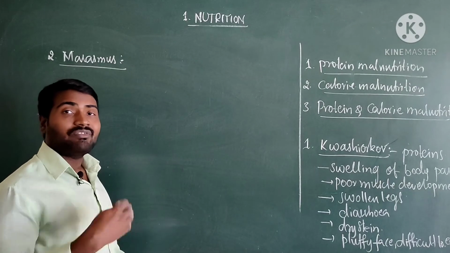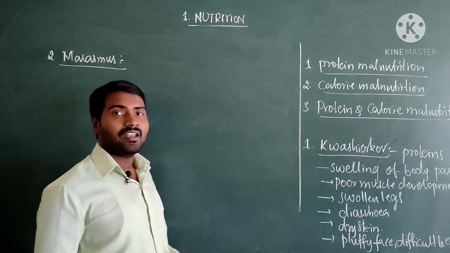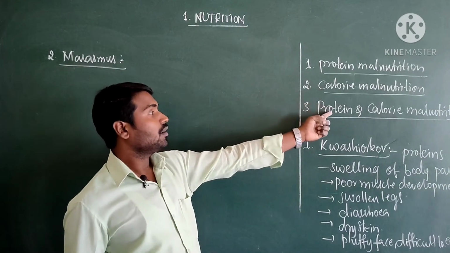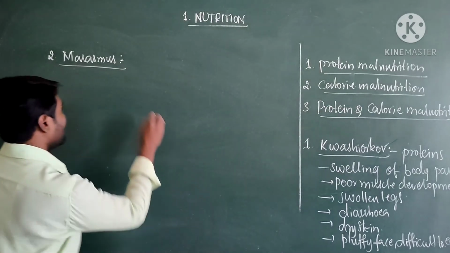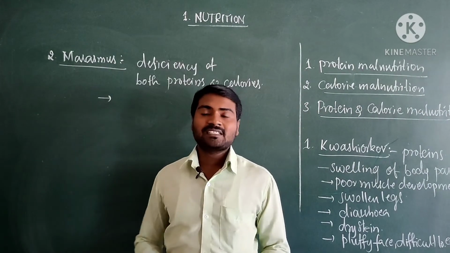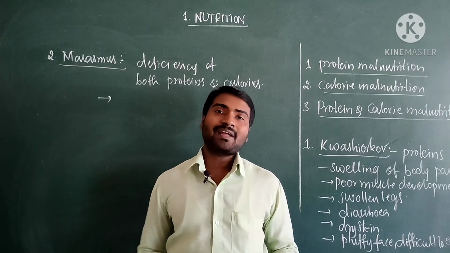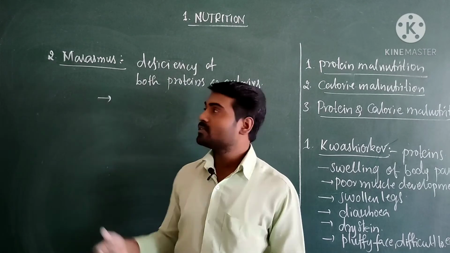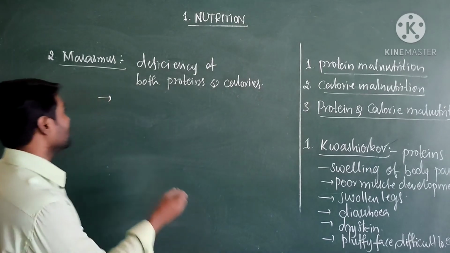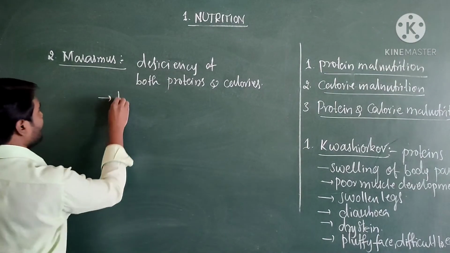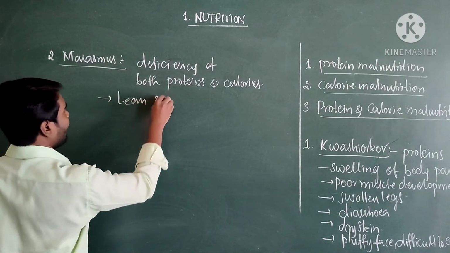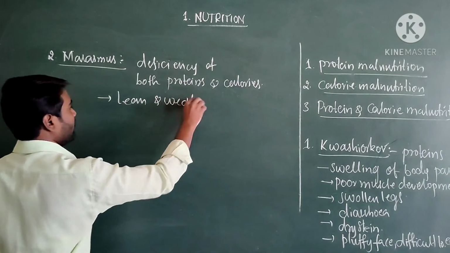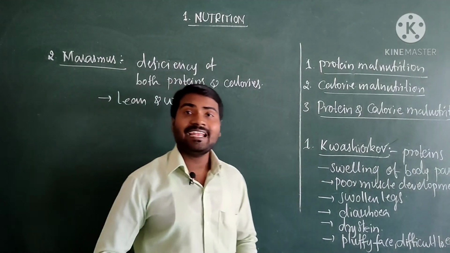Marasmus is due to deficiency of both protein and calories. So it is an example of protein calorie malnutrition. Marasmus occurs due to an immediate second pregnancy or repeated childbirths. Let us see the symptoms of this disease. Generally the body becomes very lean and weak.